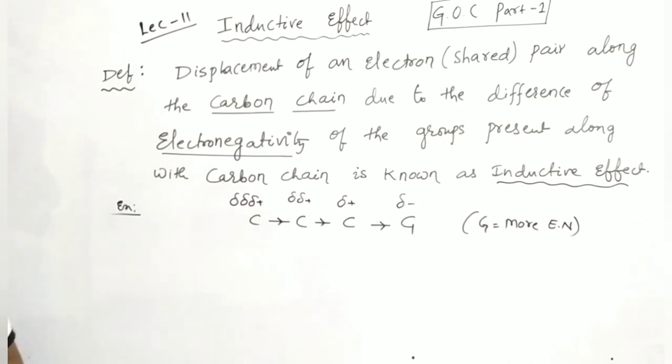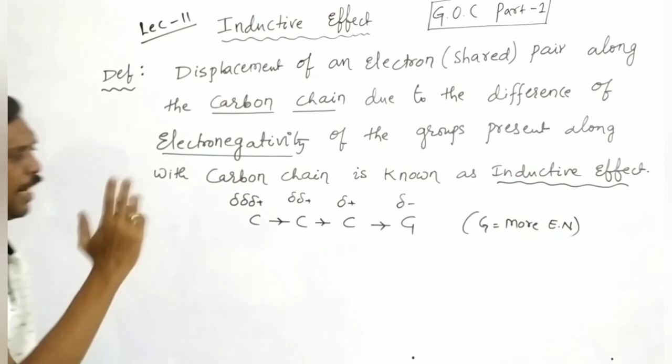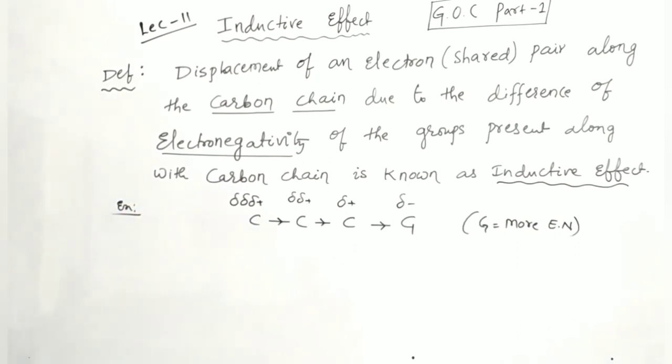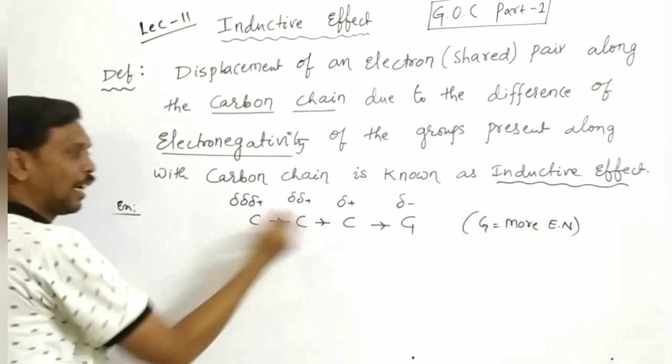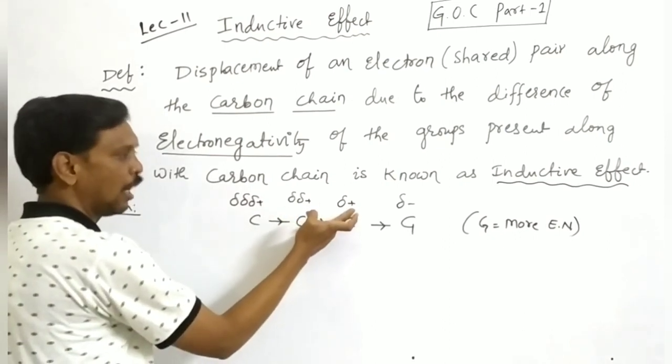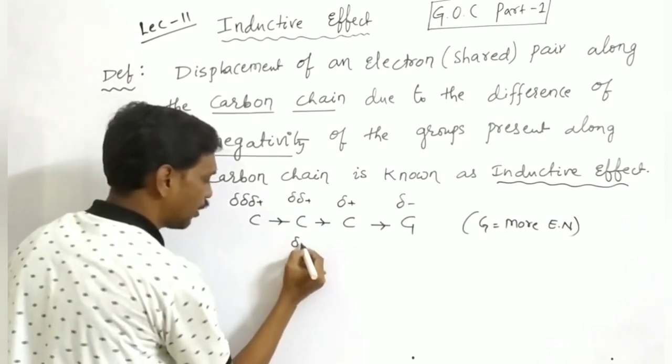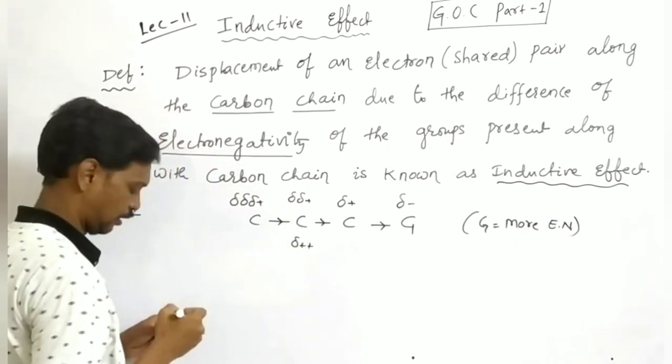It means first one gets negative and the remaining second, third carbons get positive. Here it is delta positive, or you can write like this also.